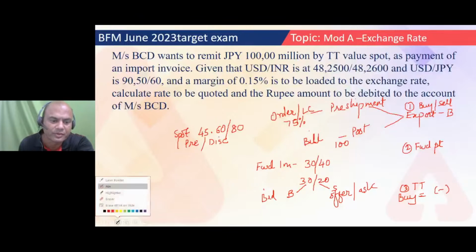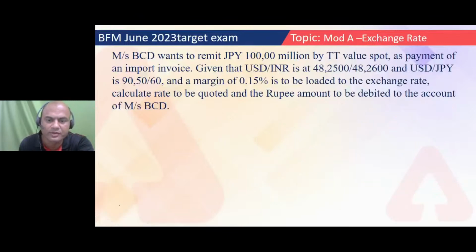I'll rub this now. 1, 2, 3, erase. Okay. Gone. Chalo. What is the problem over here? Messrs BCD wants to remit JPY 10,000 million. Now remember, this figure is very big. 10,000 million. Million itself has 6 zeros and again 10,000. So JPY 10,000 million by TT spot as a payment of import invoice. Given USD INR rate as 48.2526, USD JPY rate as 90.5060. Margin of 0.15% is to be loaded on to the exchange rate.